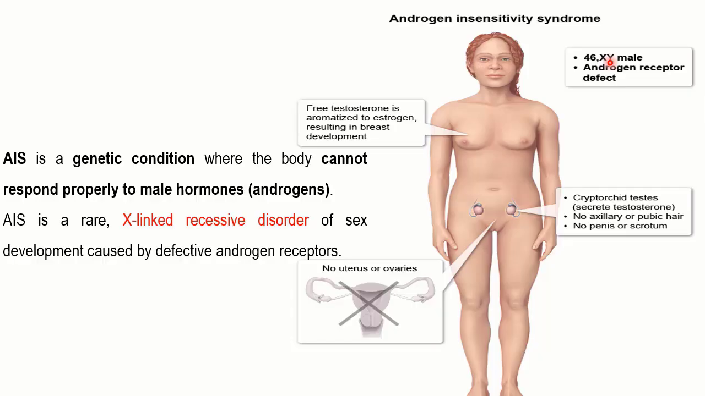So we are talking about an X-linked recessive disorder, and this X-linked recessive disorder is actually going to be caused by defective androgen receptors, which are responsible for interaction with the androgens. So let us talk in detail about the androgen receptor.